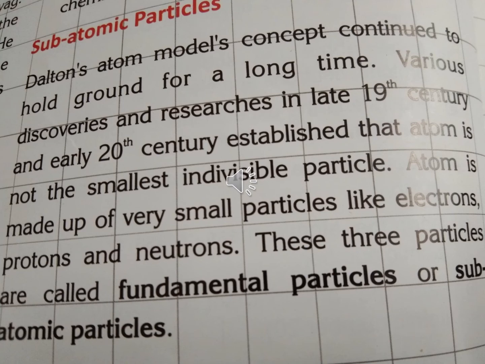Now we will study about subatomic particles. Subatomic particles are smaller than atoms. They can be composite particles, such as neutron and proton, or elementary particles, which according to the standard model are not made of other particles.